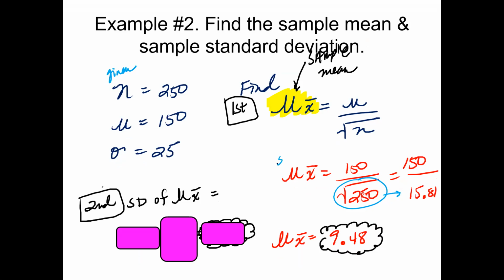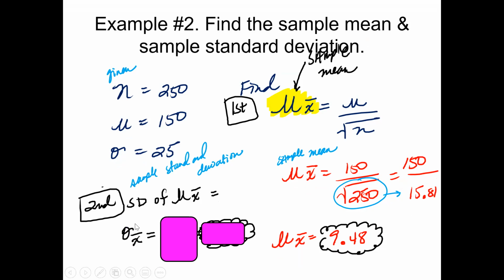Now that we found the sample mean, let's now find the sample standard deviation. Okay, so the formula for the sample standard deviation looks like this, and the formula is standard deviation divided by the square root of the sample size.